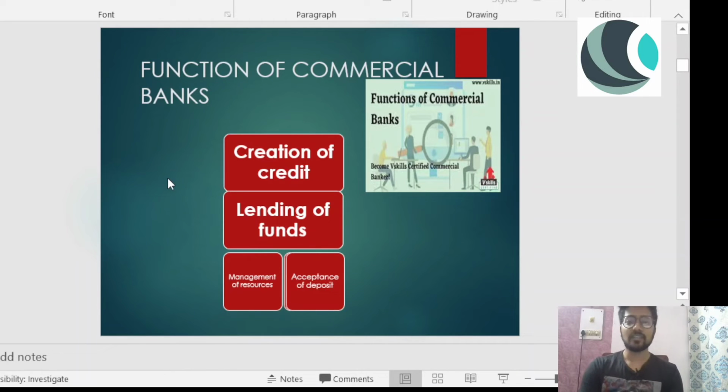They manage the resources, because I am depositing my money and there are millions of account holders, all depositing their money in the banks, and they have to manage the resources. It's not that the resources are not well managed, because there are guidelines given by RBI, the Reserve Bank of India, the topmost bank and the central bank.